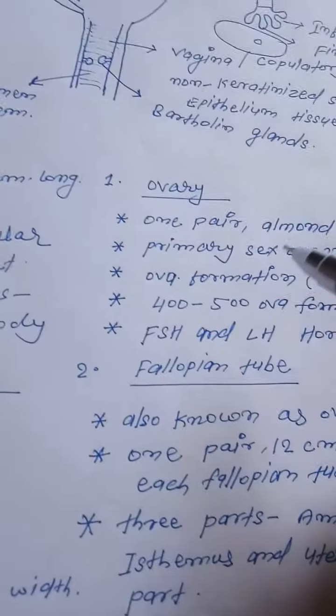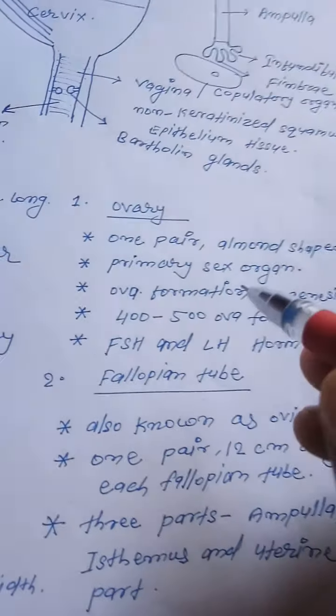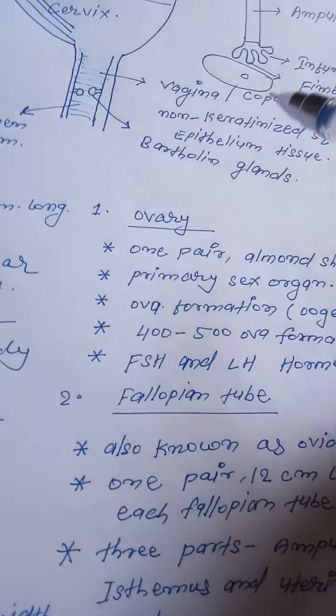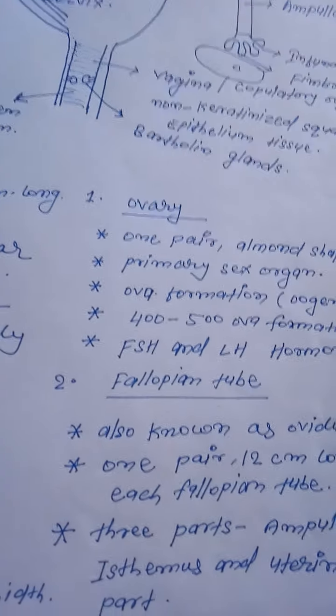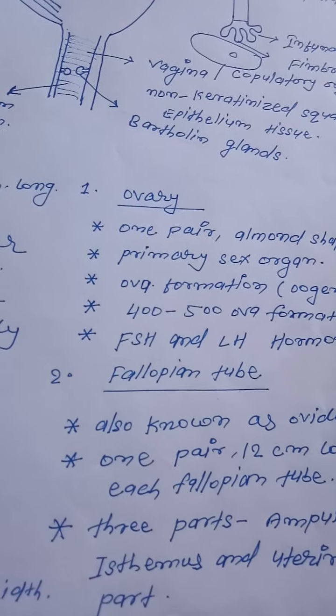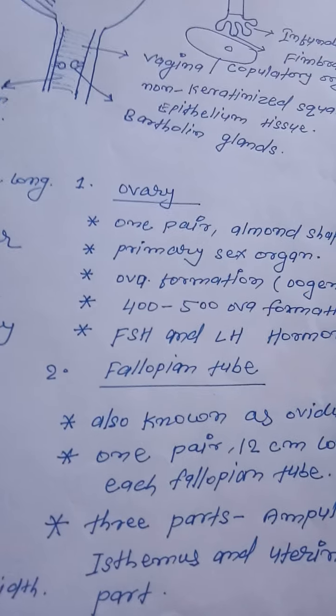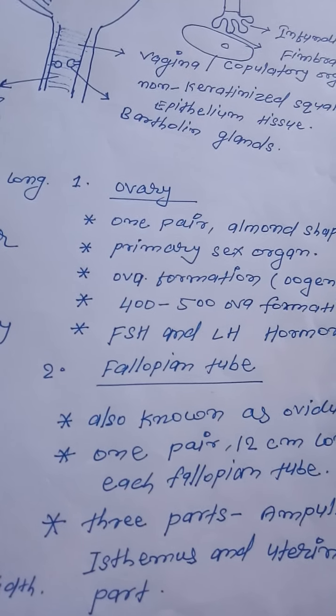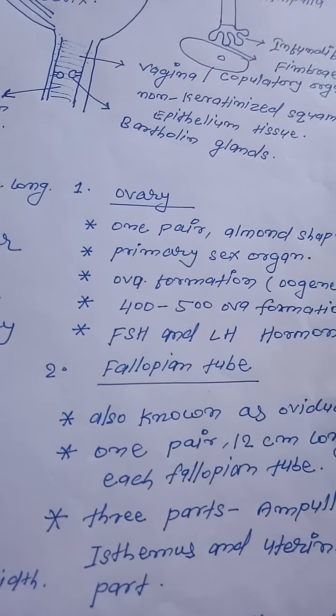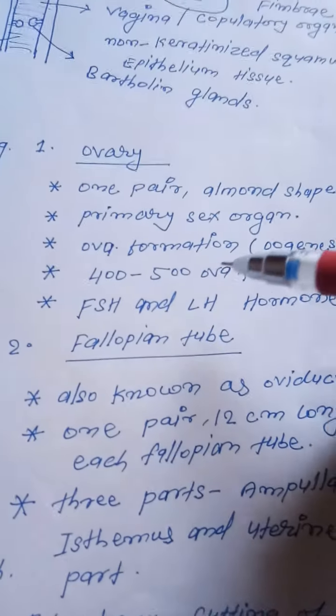About 400 to 500 ova are formed and released in the whole reproductive life period of a female.